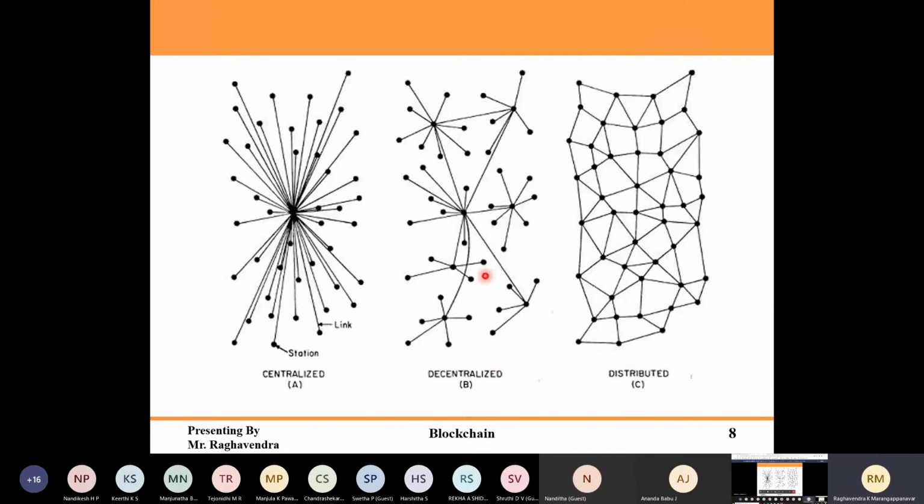So decentralized, it can take its own decision on its own. Distributed is something like replicas of that. The same replica will be there in different positions, so it cannot take a decision on its own. But in decentralization, it can take decisions on its own. Okay, so that is the difference between centralized, decentralized, and distributed.